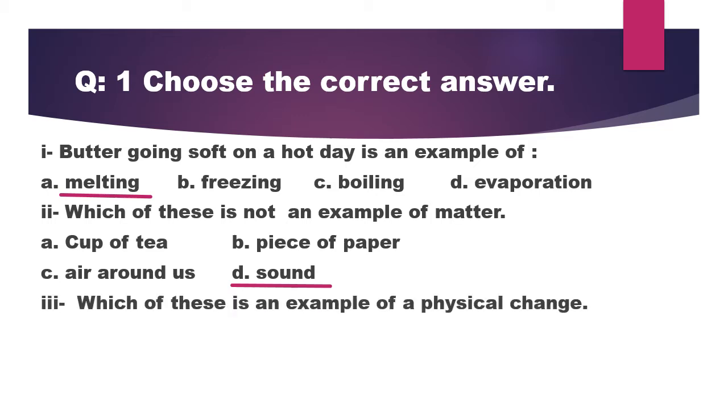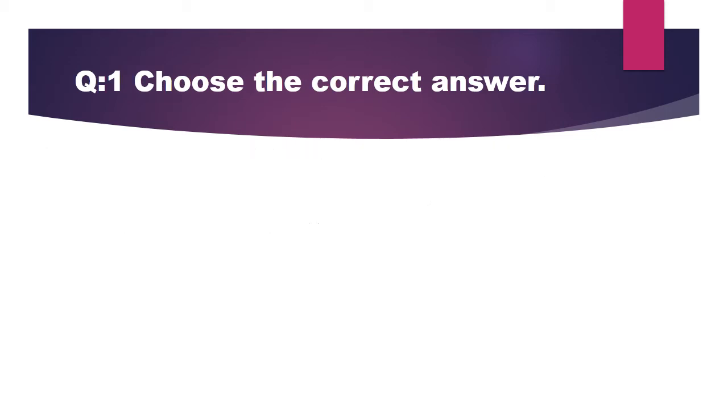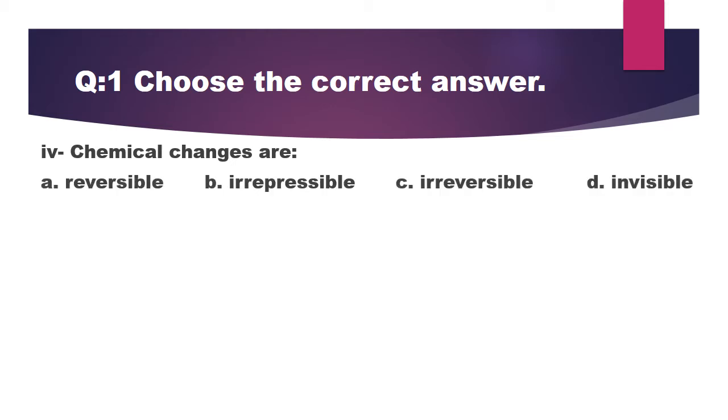Third one is: which of these is an example of physical changes? Tearing of paper, burning of paper, burning of wood, and cooking meat. Yes, it is tearing of paper. Now, chemical changes are reversible, irreversible, or invisible.